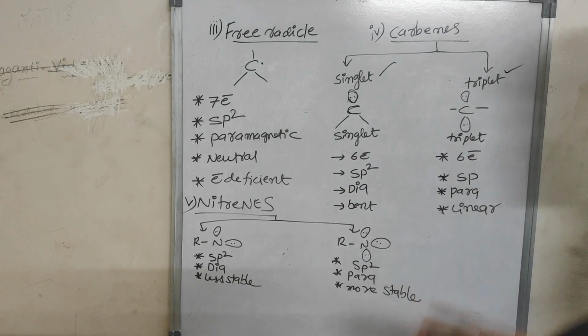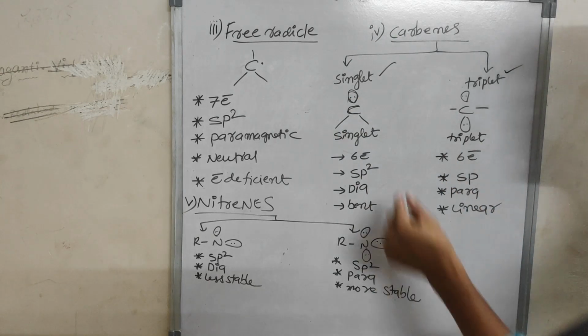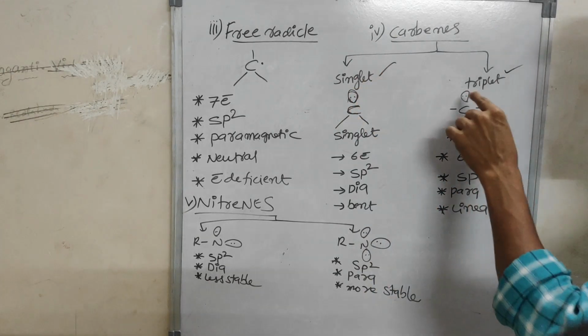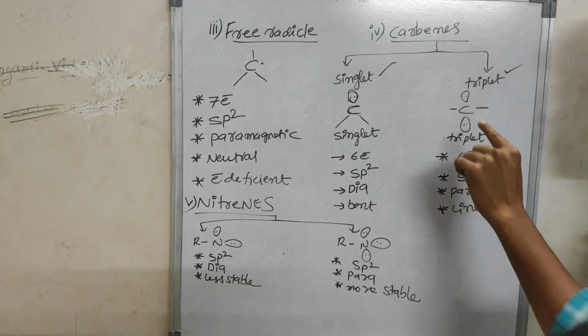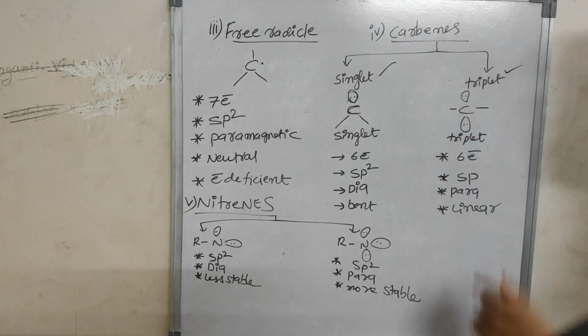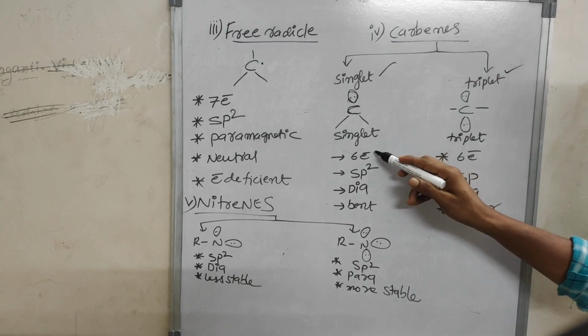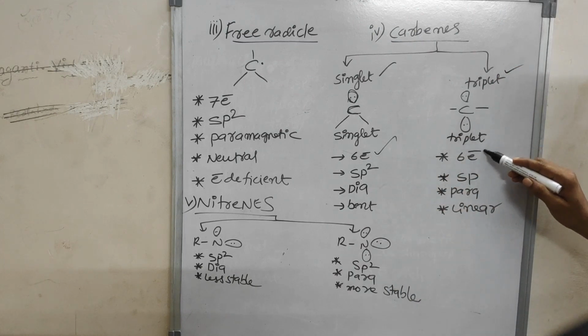So don't forget, in singlet there is a single lone pair of electrons. That's why it is singlet. It does not mean 3 lone pairs are there for triplet, no, only 2 lone pairs are present. That's why triplet. Here 6 electrons are there, and in triplet it is also 6 electrons.